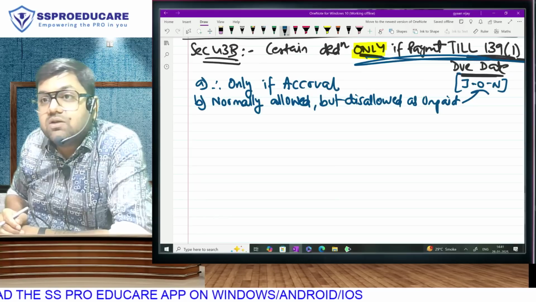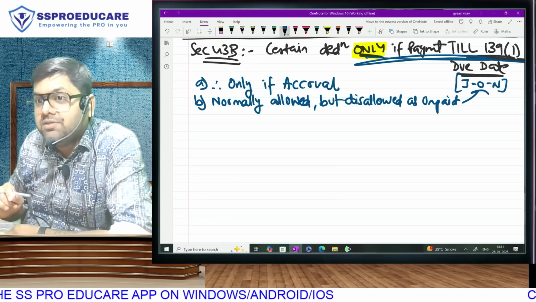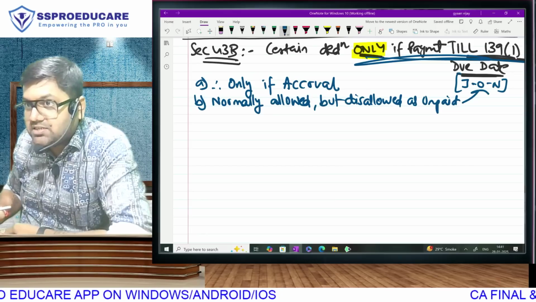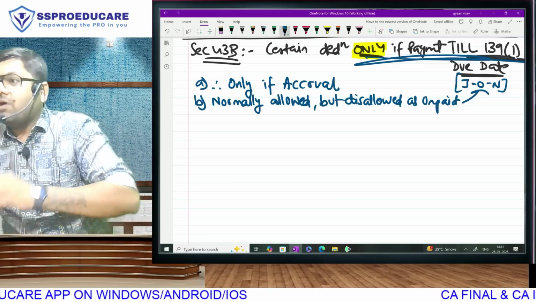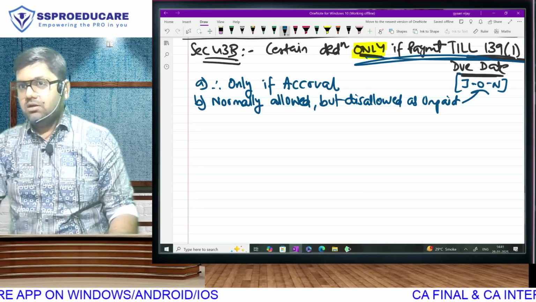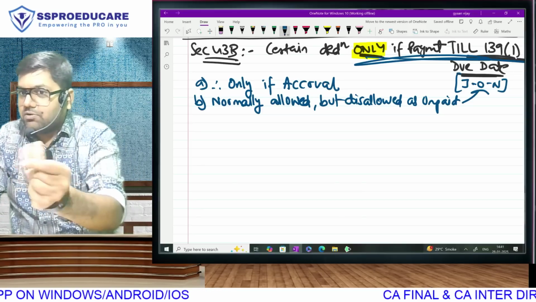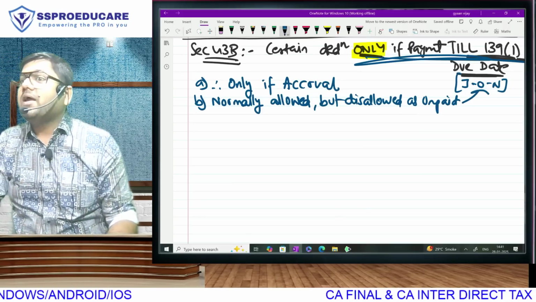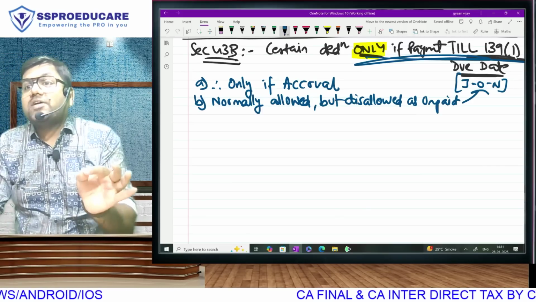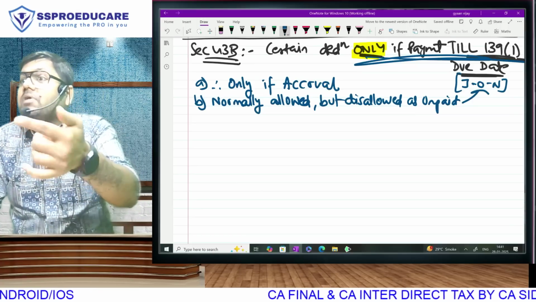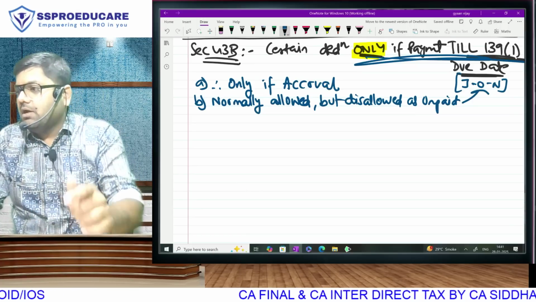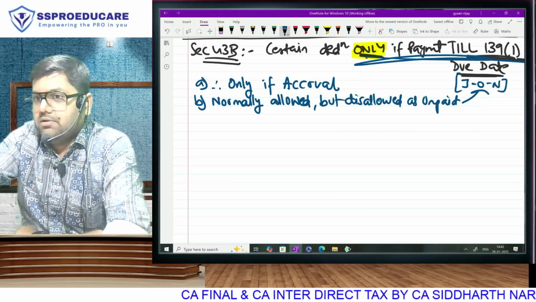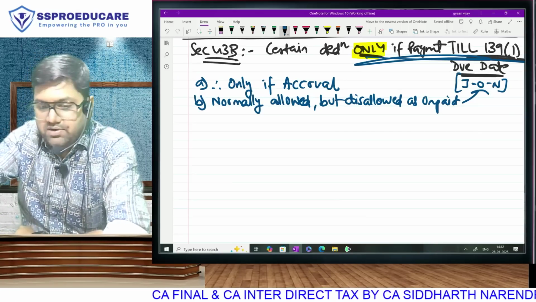That's what I made you understand by the example of Ganga Nadi, that an illegal expense which is otherwise disallowed cannot become allowed because it is paid. What is disallowed will remain disallowed. What is allowed will become disallowed if it comes in this section and it is unpaid. You understood? Everyone, now we can go to the list.